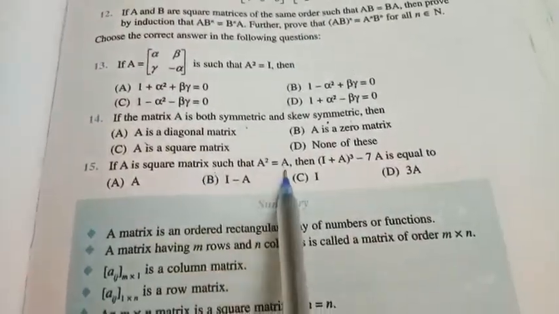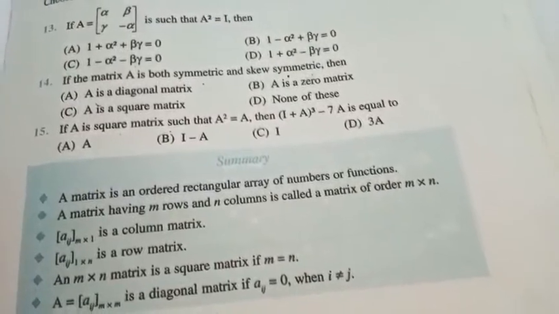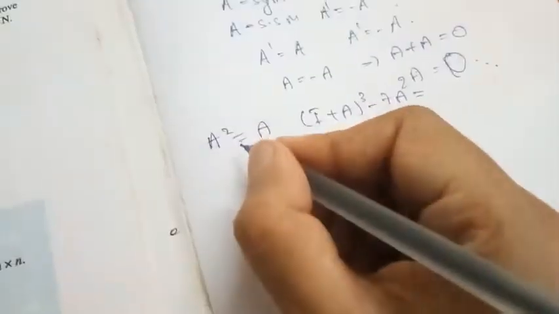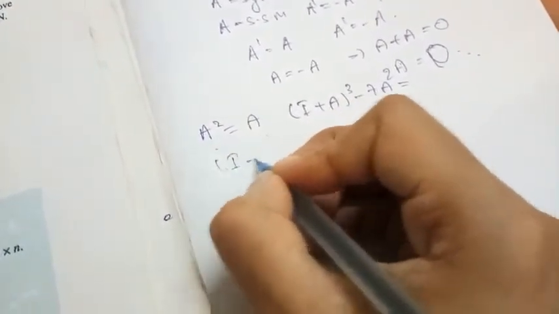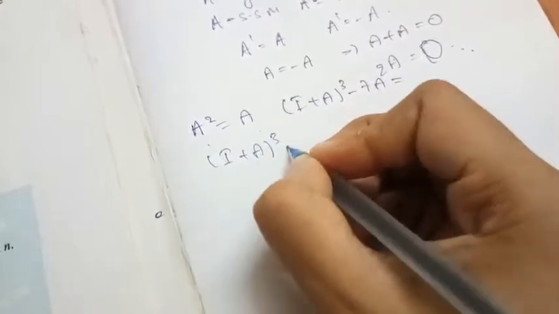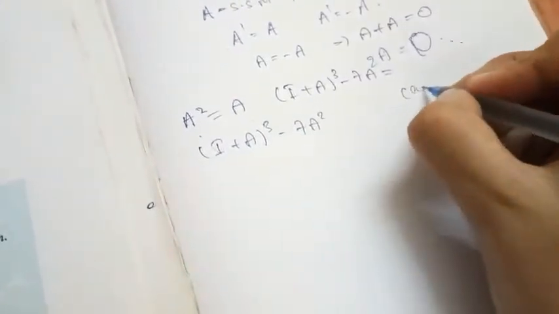The next is, if A is a square matrix such that A square is equal to A, and I plus A whole cube minus 7A is equal to what? So they have said that A square is equal to A. Now first expand I plus A whole cube minus 7A square, right? So it is in the form of A plus B whole cube.